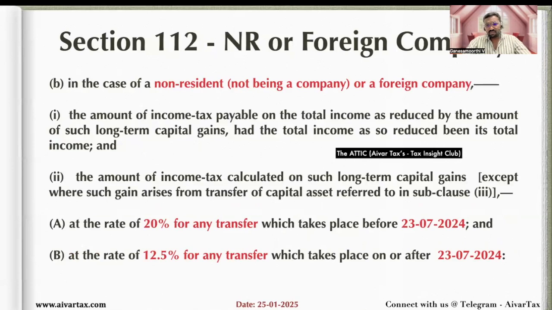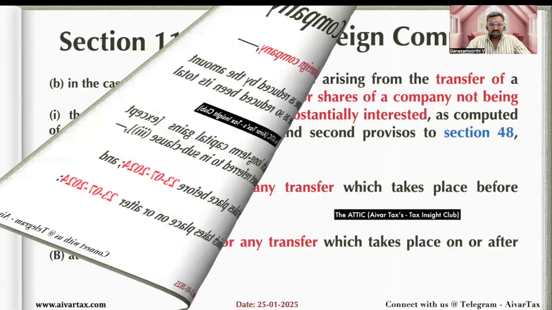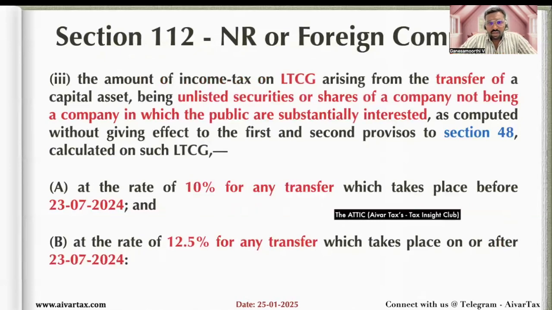So what is sub-clause 3? It is related to long-term capital gain arising from the transfer of unlisted securities or shares of a company that is not a public or substantially interested company.